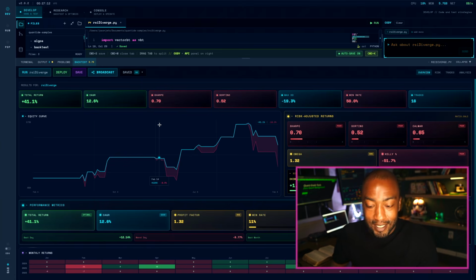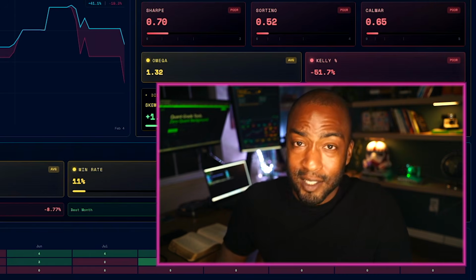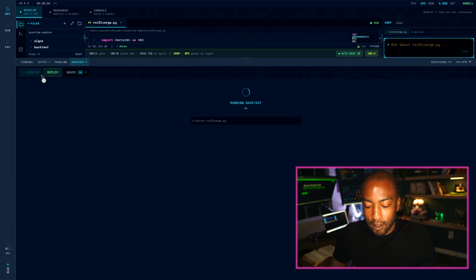Not fast, at least. So here's the code that I had Cody, the AI quant developer, create for me. You can see that it's trading Bitcoin right here, and the time frame is 1 day. So I'm just gonna change that to 1H, which is the 1 hour time frame. I'm gonna save that and run the back test and see what I get. I honestly wanna see a trade a week, maybe 2 or 3 trades a week. All right, so let's just run that.